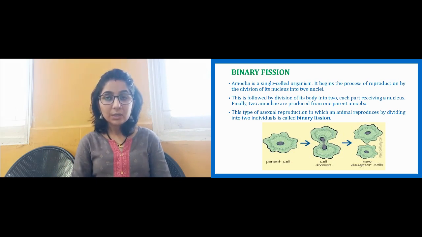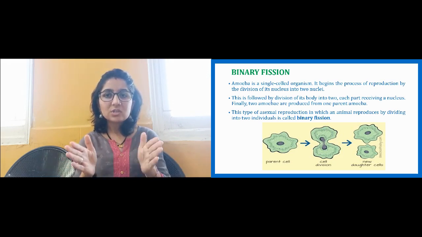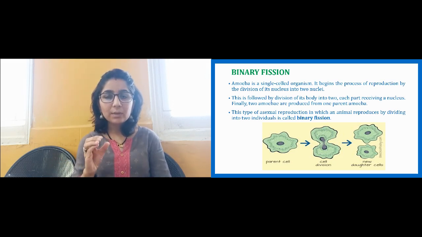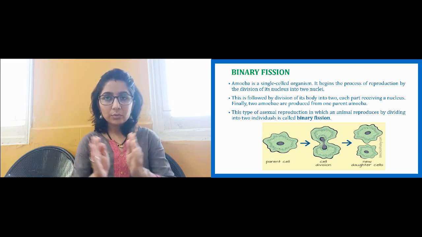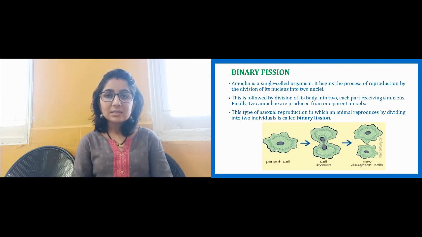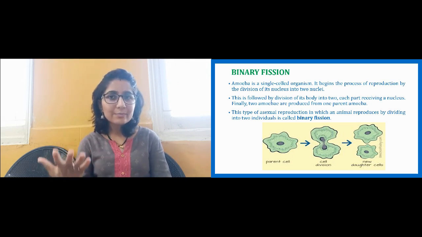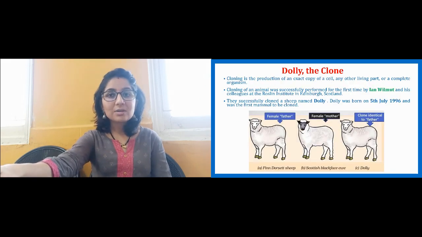So a single amoeba gives rise to two amoebae simply by division or fission. As one amoeba is dividing into two new amoebae, it is called binary fission. There are many other types of asexual reproduction, but for now you have only these two in your syllabus.